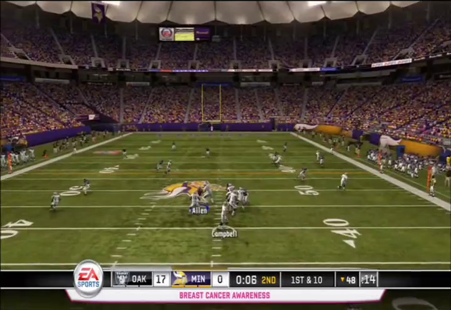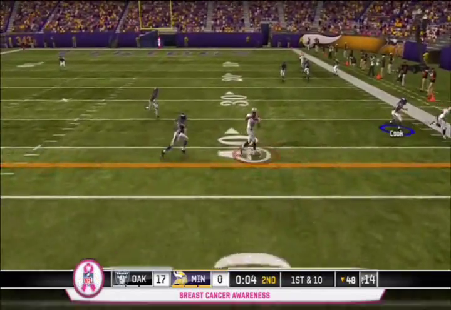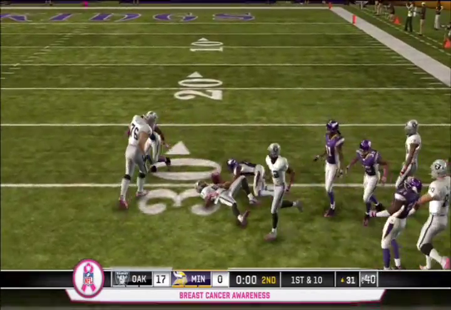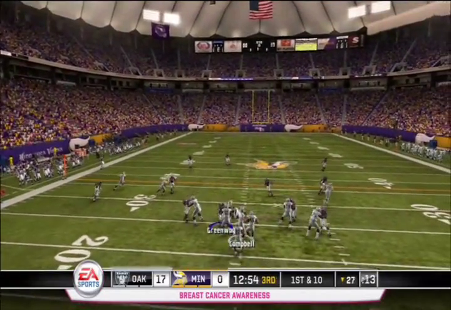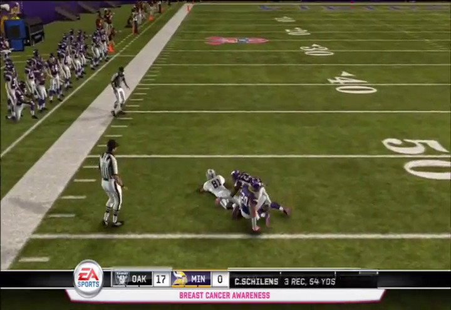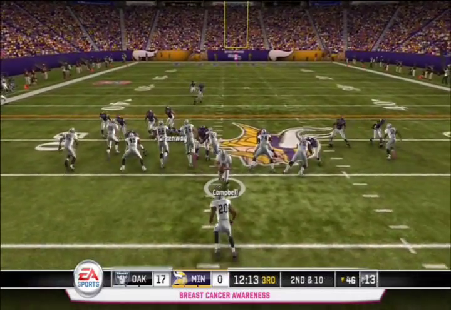Campbell looking for something quick, looks over the middle and finds Chaz Schilens, but the clock's running down and Oakland can't get the timeout off in time. But Oakland will come out of the half strong. Schilens makes a 19-yard grab and the Raiders are having their way with the Minnesota pass defense.